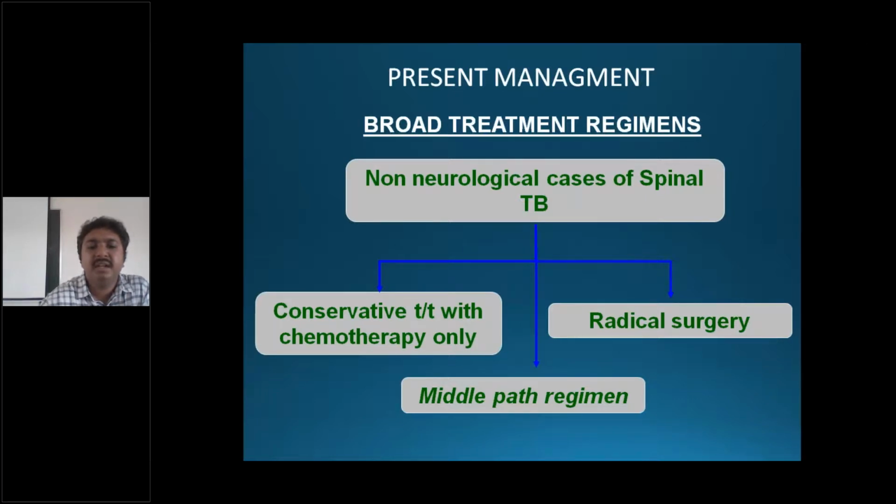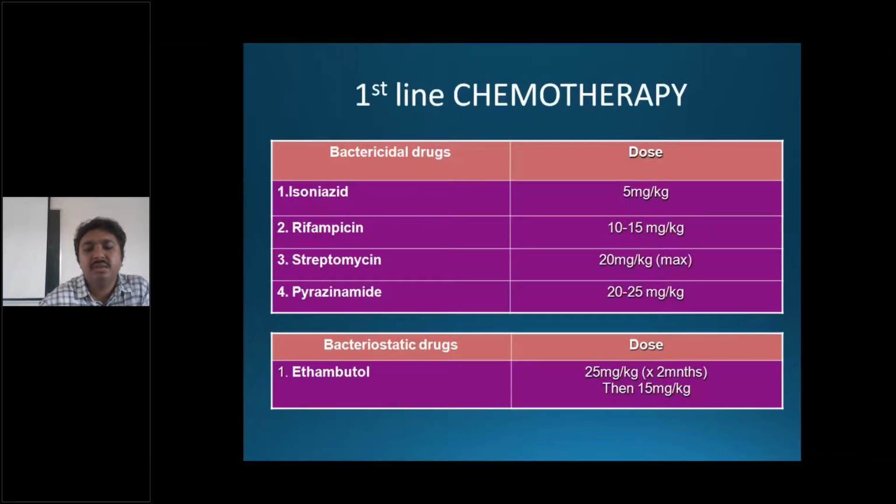Middle path regimen is where you give a conservative treatment and you look out for progressive neurological deficit. If there is a deficit, then you perform a surgery. So the middle path regimen is between both. It is not only conservative, but if required, the patient can be shifted for surgery.